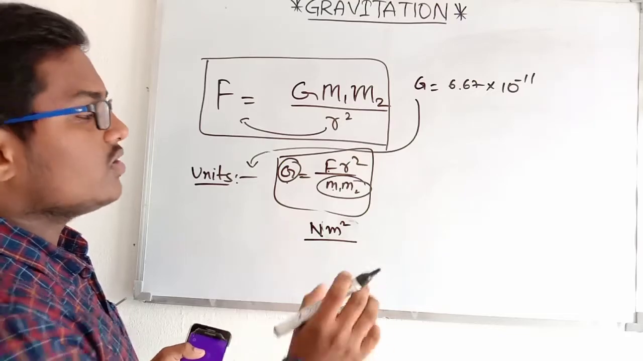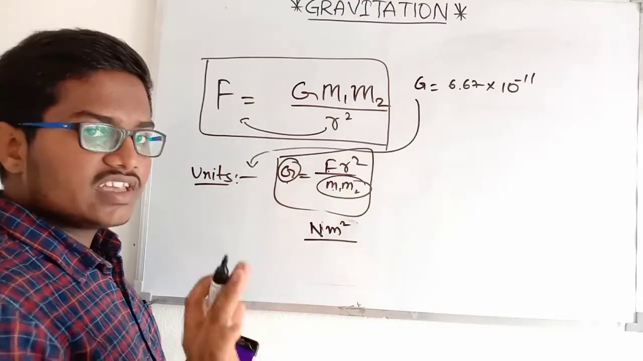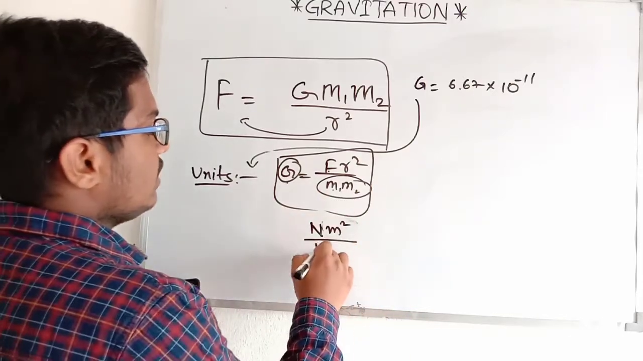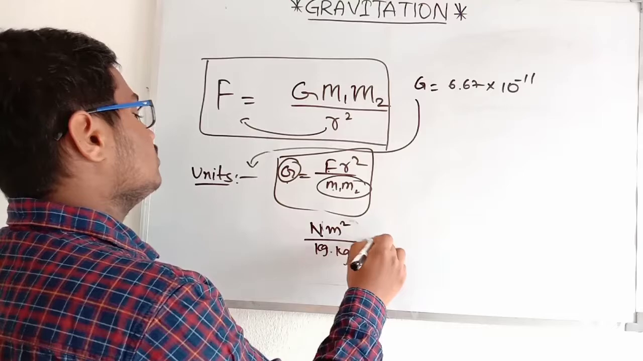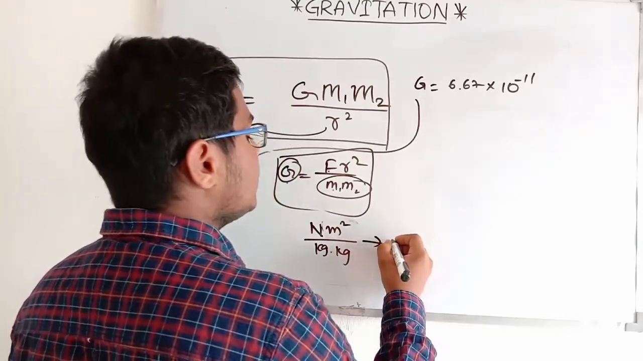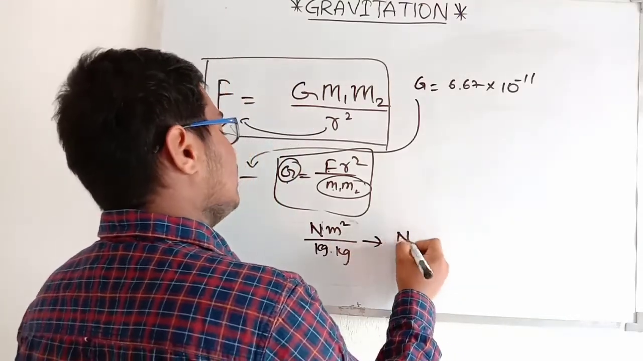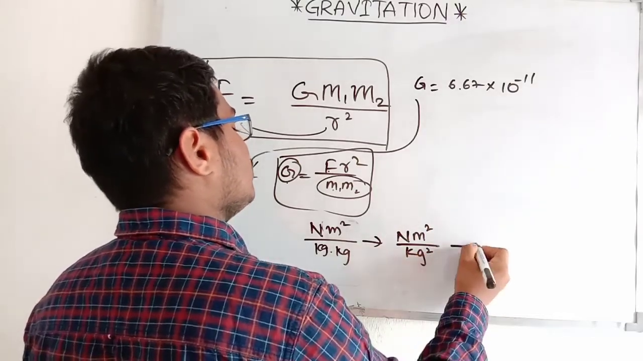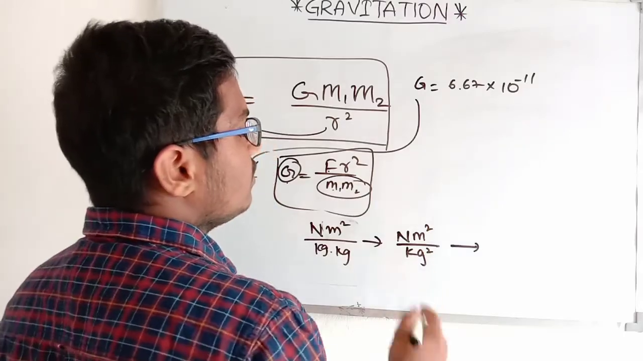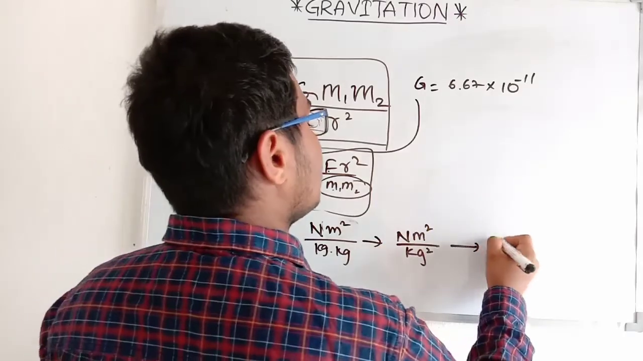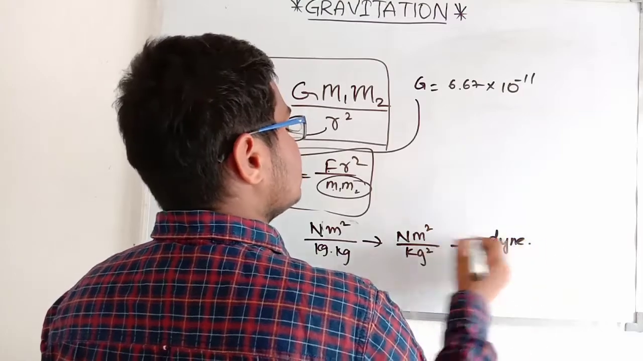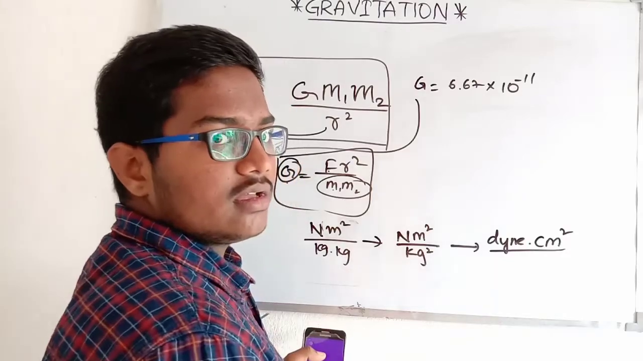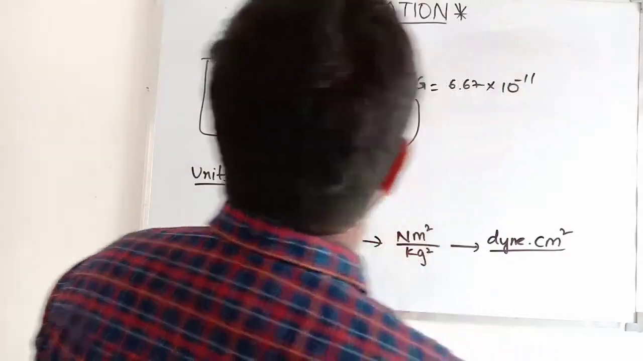What are the units of the masses? Unit of the mass is kg. So kg into kg. So finally we have got the SI unit of the gravitational constant as Newton meter square by kg square. If we want to convert it to the CGS form, newtons means dyne, so dyne into centimeter square by gram square. Simple, as simple as that.